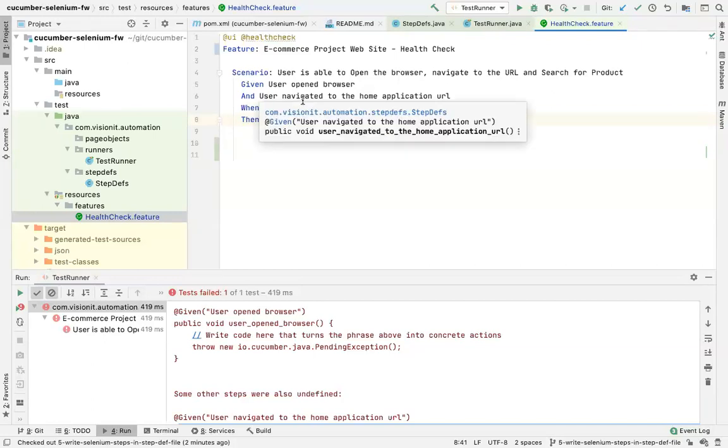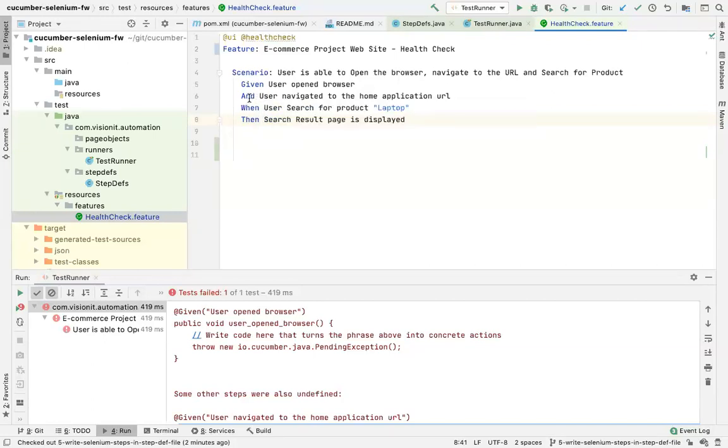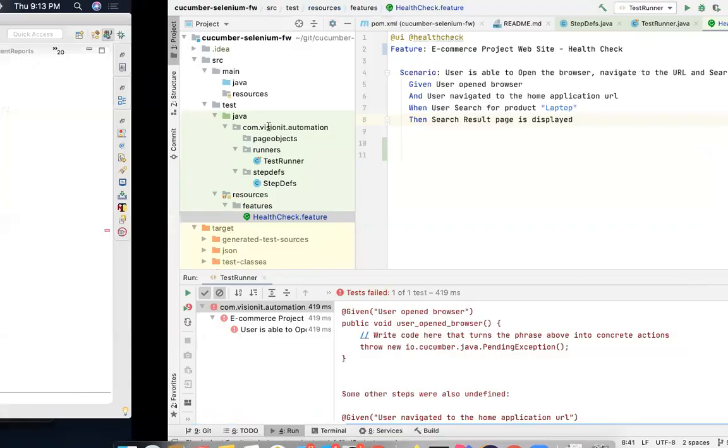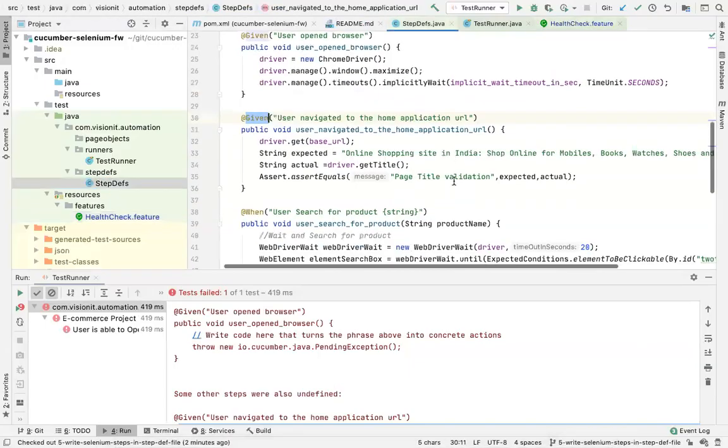For now, let's keep it simple. Given, when, and then. Right? I'll go back here. This is the method which is supposed to be doing what? This is supposed to be navigating. That's all I'm doing. I'm saying driver.get URL.